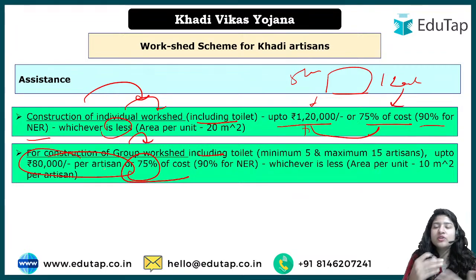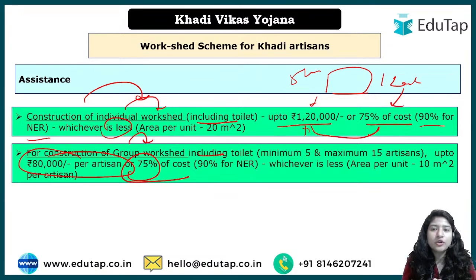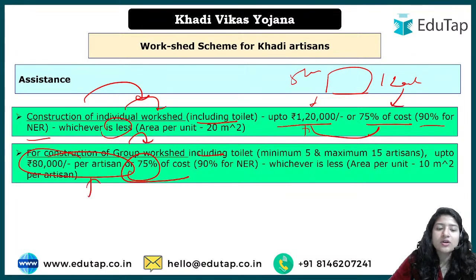Because you can understand that when you come in a group you can club together or save your own money also, which you can invest. But when you're going individually, you can contribute a lesser amount of money from your end. If you're going as a group, of course a little bit of money from everybody can be saved and utilized, right? So that is why here the cost per artisan is a little less, 80,000 has been kept, okay.